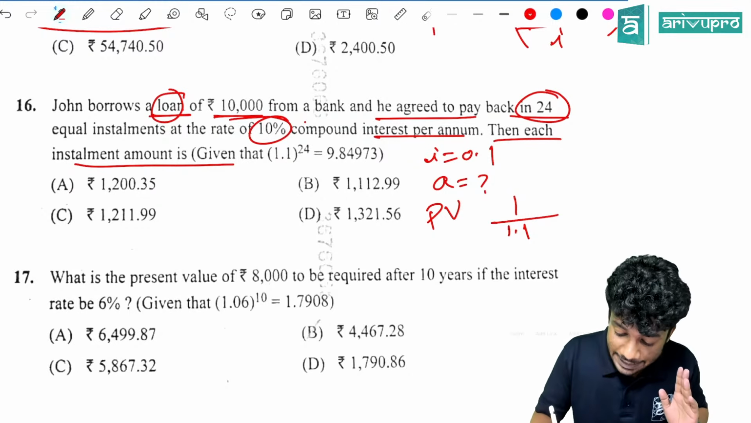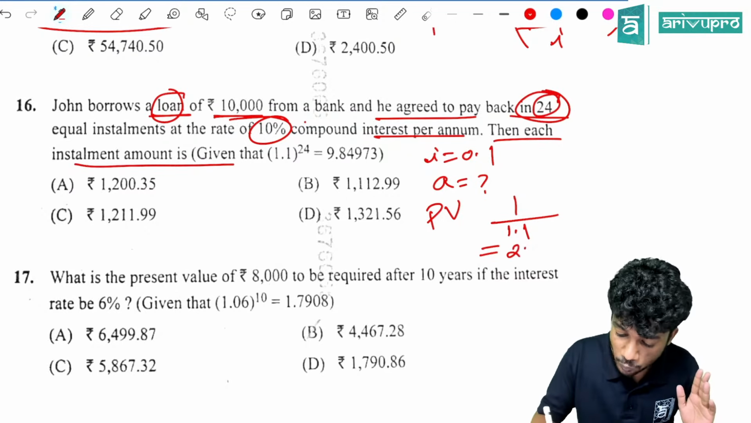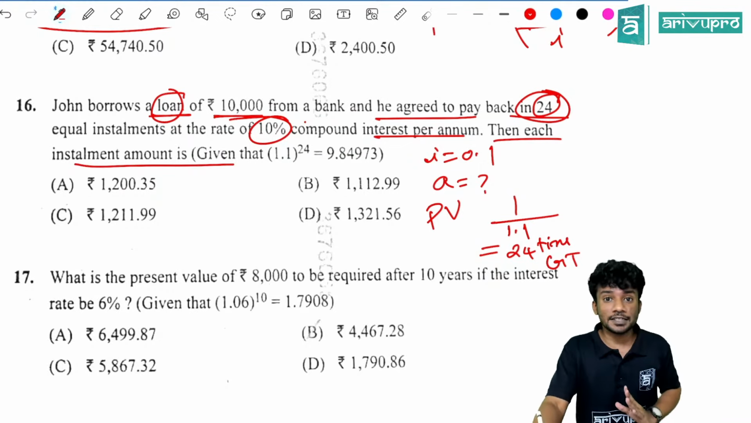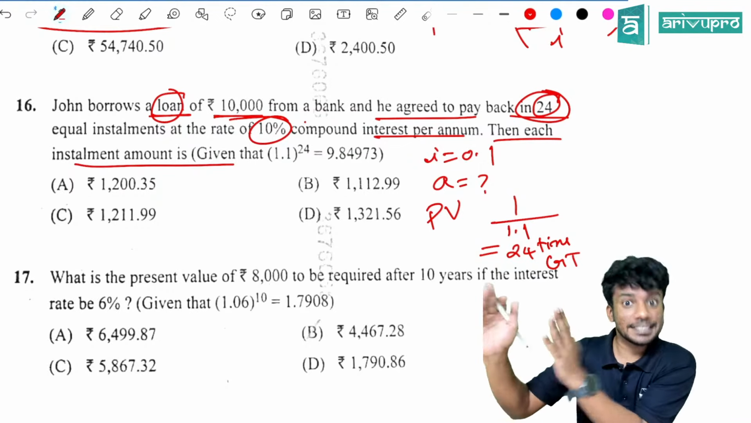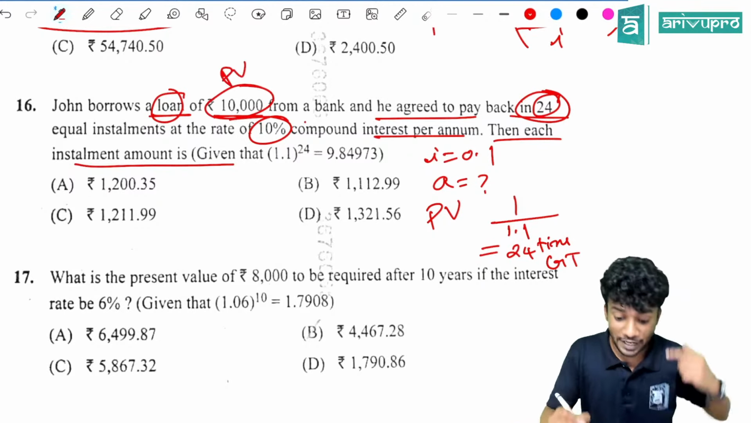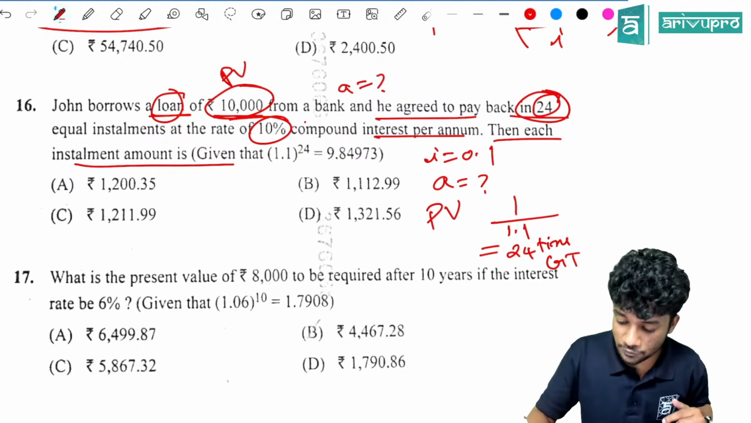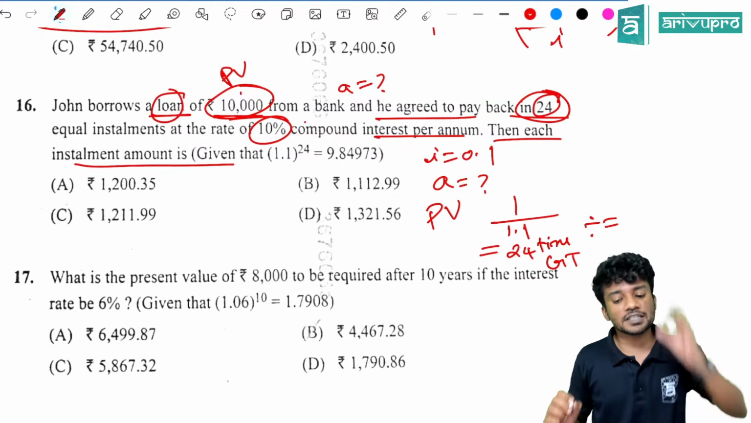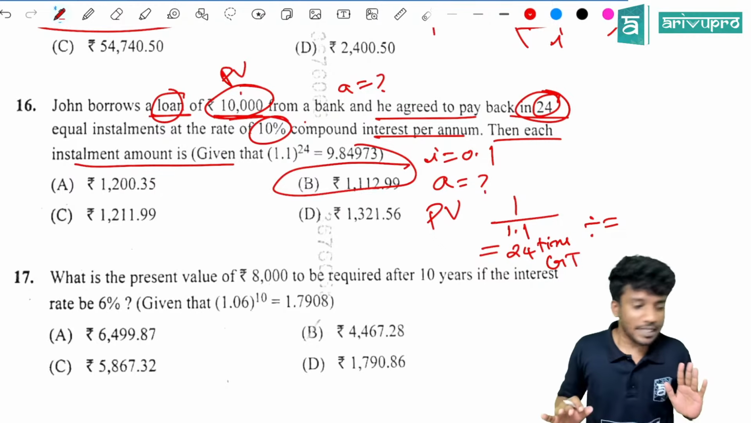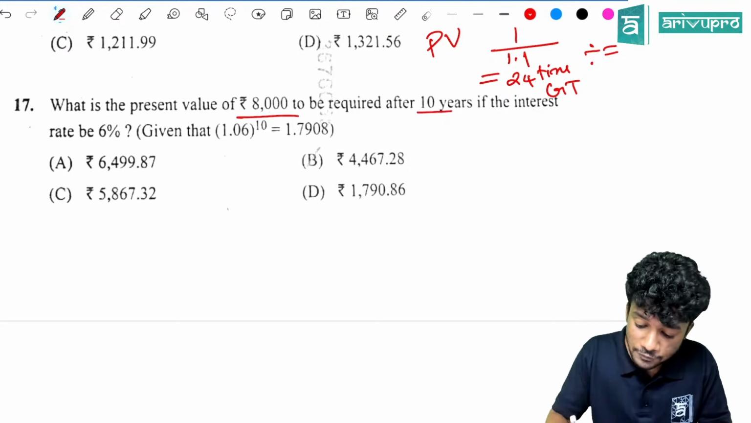Then equal to how many times? Equal to should be there for the number of terms, that is 24 times. Then the next step is to click the GT button on your calculator. Now you have the present value factor. Then you need to find A. PV is already given, which is 10,000. So after finding this value, you click divided by, equal to, and multiply with 10,000, and you will get it as 1,112.